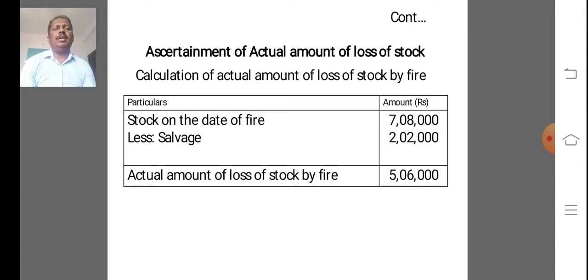That amount we are deducting from stock on the date of fire. 7,08,000 minus 2,02,000. Finally, we got 5,06,000. 5,06,000 is the actual amount of loss of stock by fire.